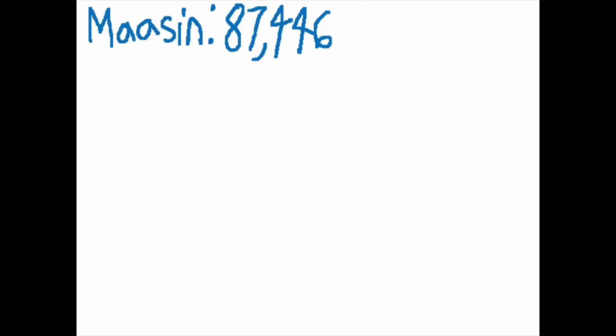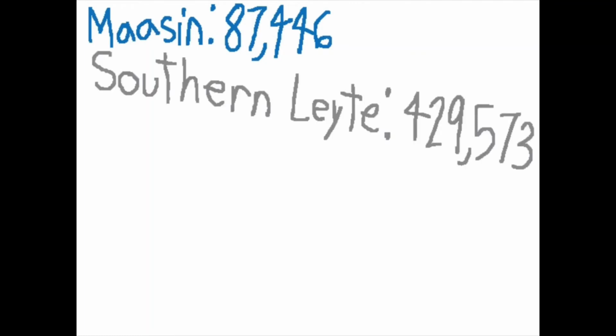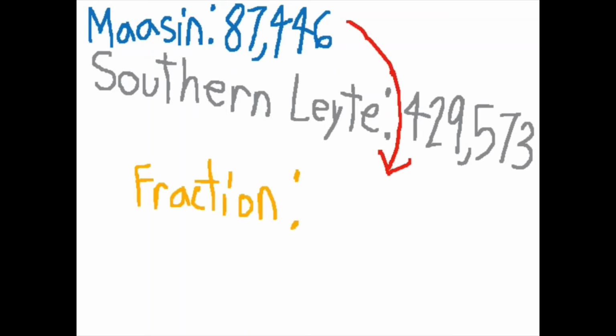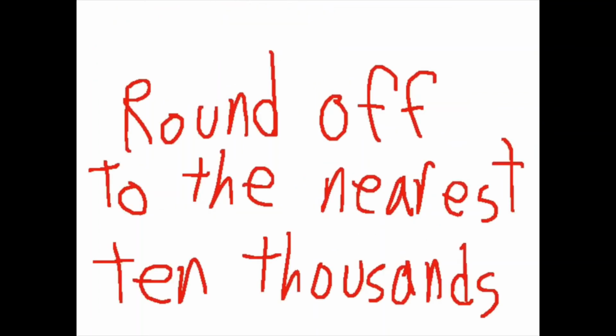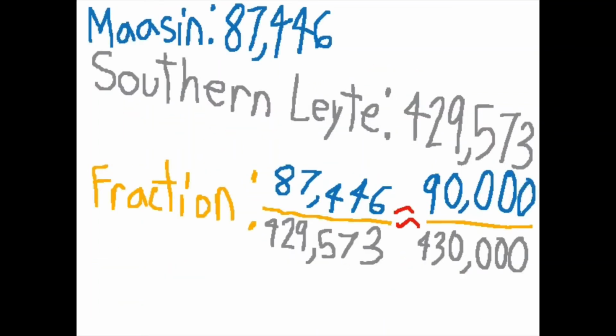87,446. Remember the total population of Southern Leyte? It's 429,573. The population of Maasin as a fraction of the population of Southern Leyte is 87,446 over 429,573. Rounding off the numerator and denominator to the nearest 10,000 gives us 90,000 over 430,000.